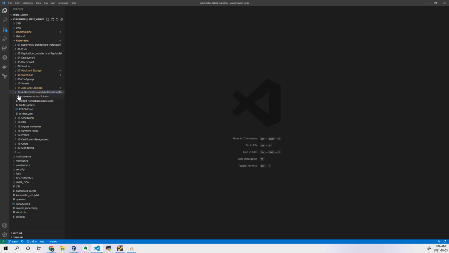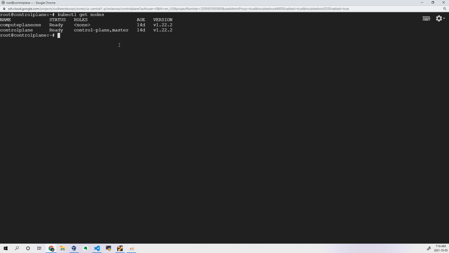Now let us see what are the ways that we can use in order to authenticate. Let us validate how you are currently authenticating to your Kubernetes cluster: how I am able to execute the command, how the authentication and authorization is done. First of all, let me show you whether authentication and authorization is enabled in your Kubernetes cluster or not. For that you can go to the manifest file of your API server, or else you can verify the running process. ps aux will print all the process IDs which are running in the background, and then grep, I want to print the API server.